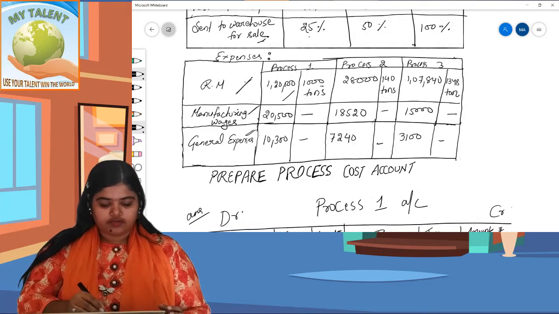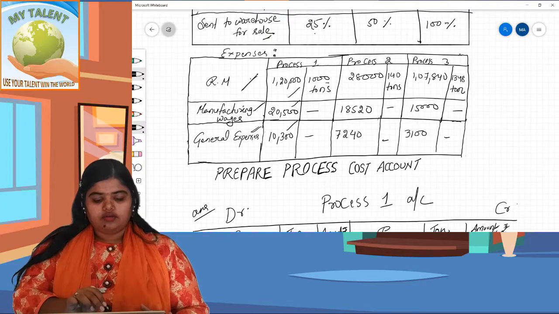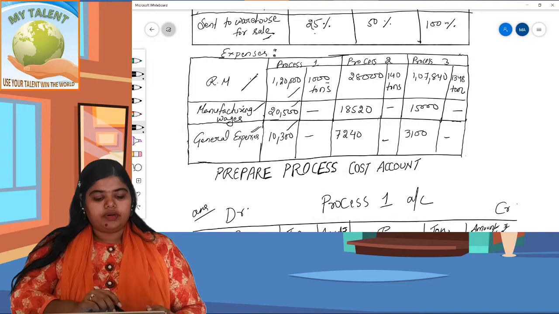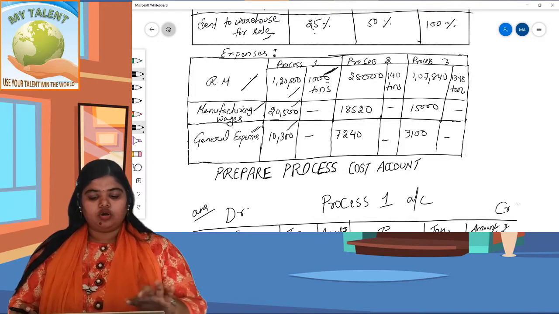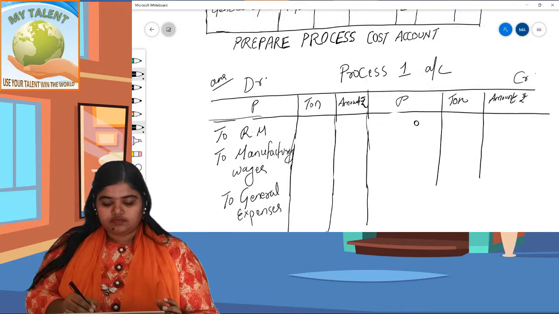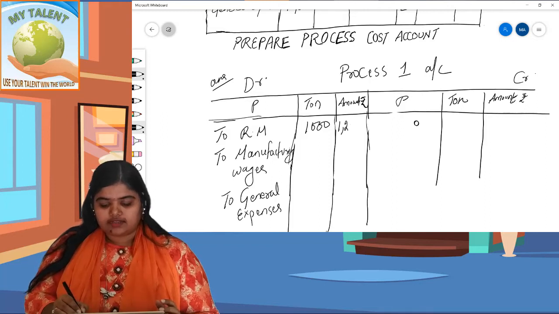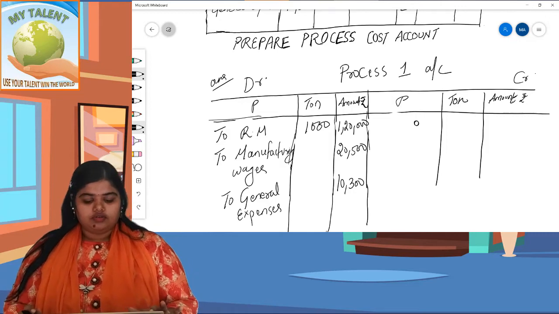1,20,000, 20,500, 10,300. Note down the total tons in process 1. The raw materials are of 1,000 tons, so you have to write 1,000 in the ton column. So it is 1,000 and it is 1,20,000 as given in the question. It is 20,500 and this is 10,300. Got it? Now the debit side is over.